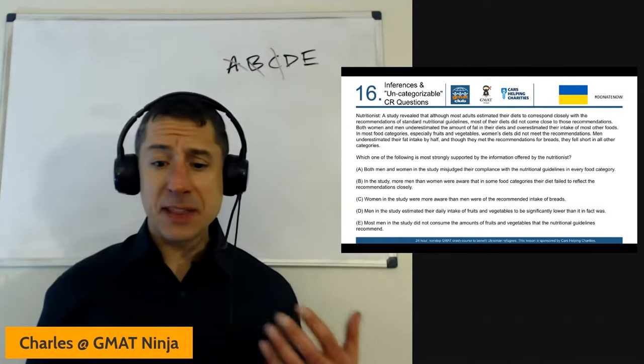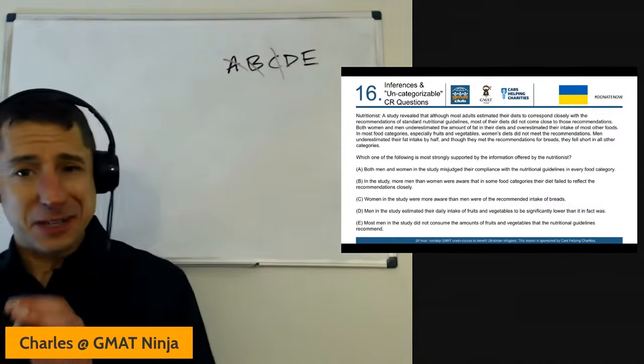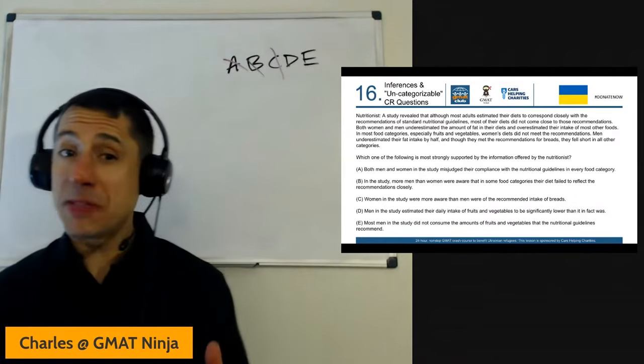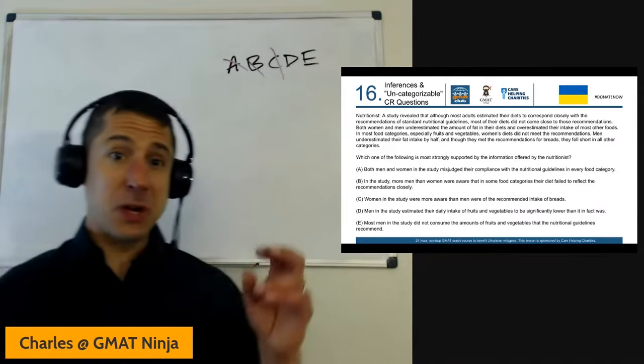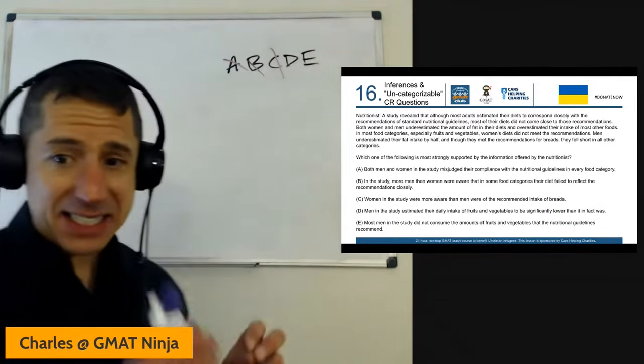We know that they underestimated their intake of fat. We know they fell short of the recommendations in fruits and vegetables. We don't know about their estimation. We know that they fell short. We don't know about their estimation of it. That's the subtle nuance.